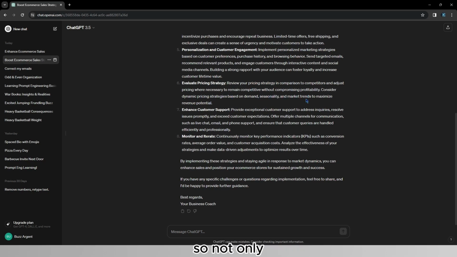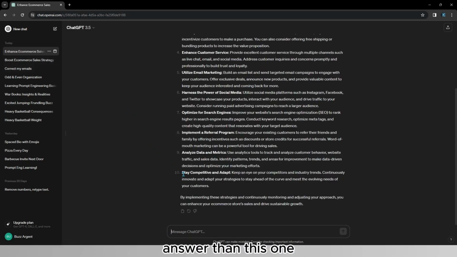So not only does it give some guidelines regarding profitability and competitor research, but also regarding the amount of demand, the season we are in, and the market trends, which is a way more precise answer than this one, as you can see. And that's why you should always give a role to GPT if it's relevant to what you're asking, of course. In this case, it was because I was asking how to boost my e-commerce sales.